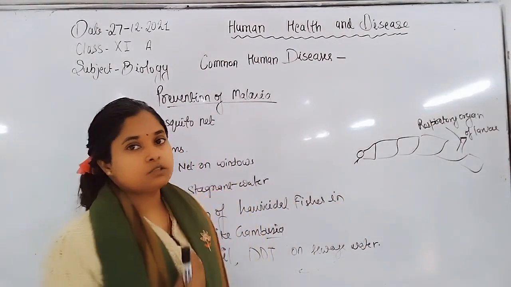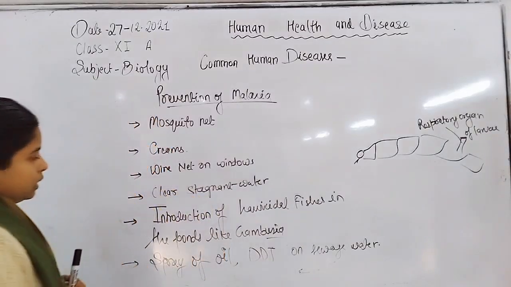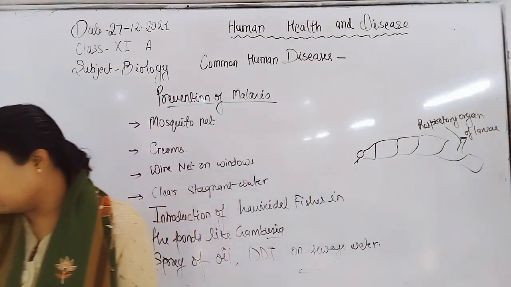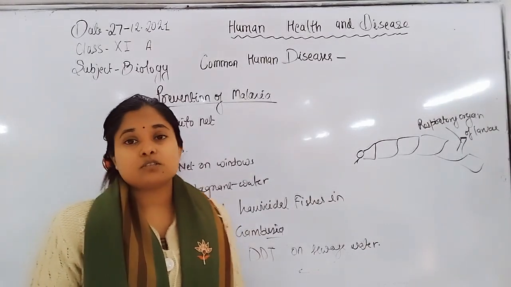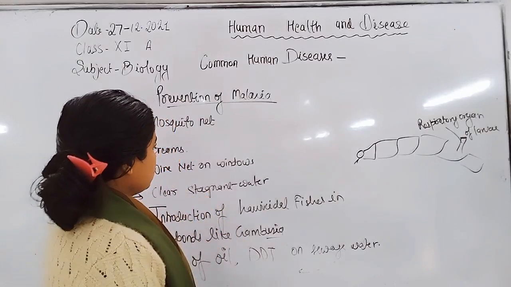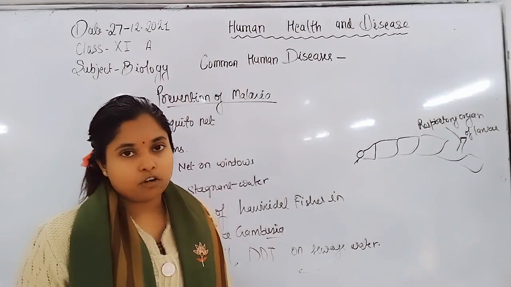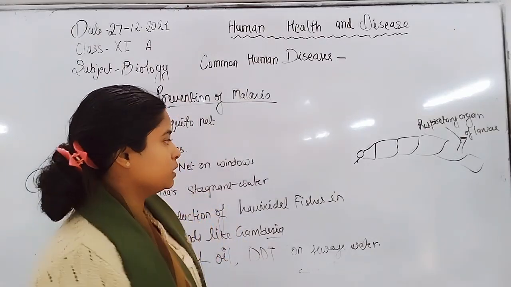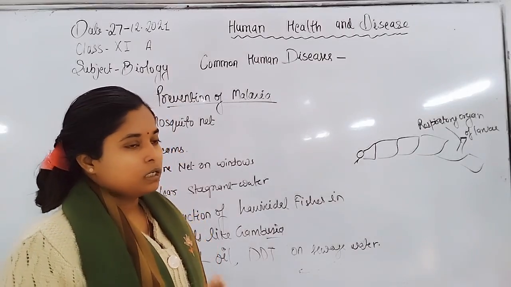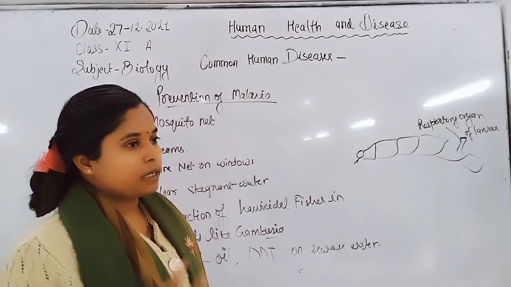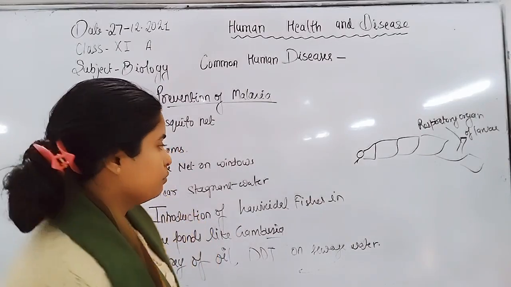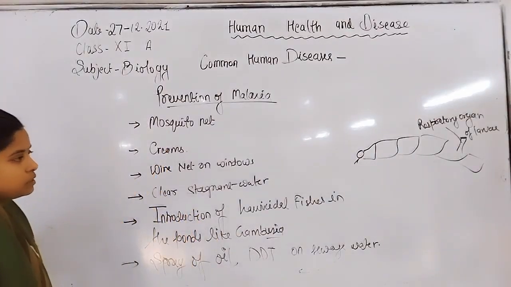So students, this is overall about malaria. In the next class we will discuss the next topic, ascariasis, or other disease causing organisms. In this class we have discussed the malaria life cycle of Plasmodium, which is completed in two hosts. The primary host is human, the secondary host is the female Anopheles mosquito. They reproduce asexually in humans and sexually in the female Anopheles mosquito, where the two stages mainly form.